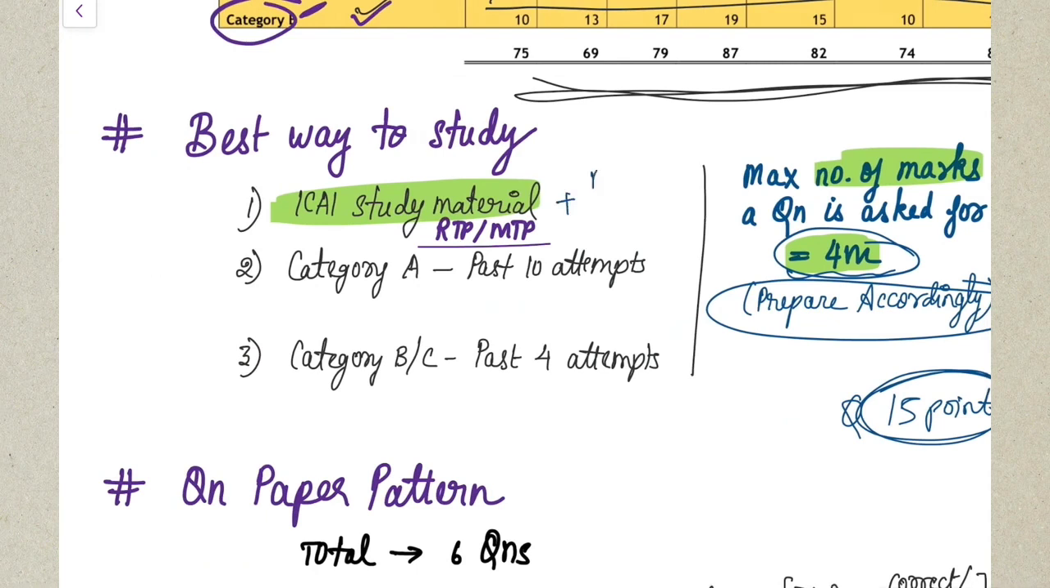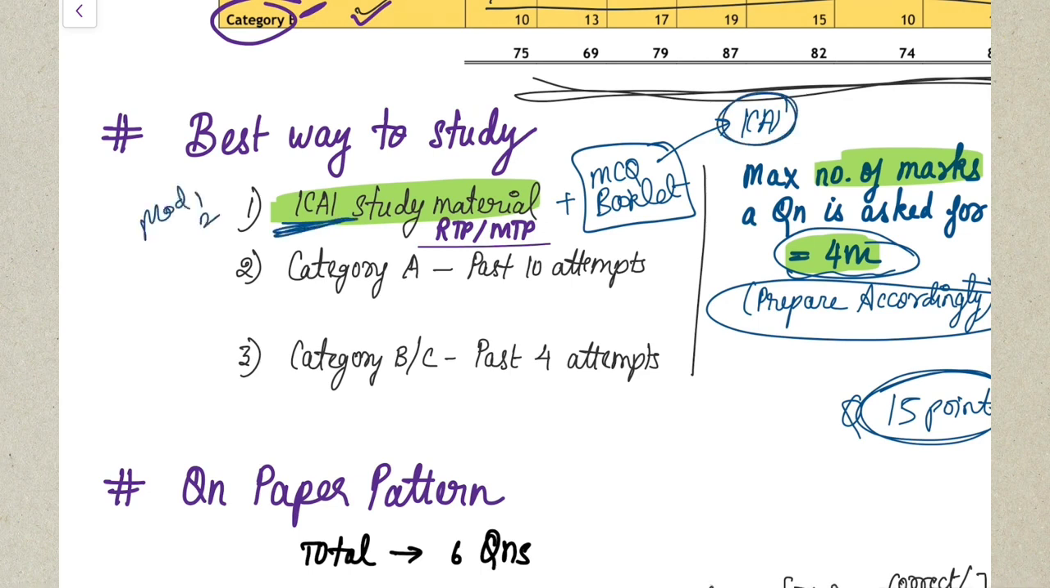Along with ICAI study material, please study your MCQ booklet also. Please go through your MCQ booklet also, so it will give you an idea of how MCQs are being framed in the examination. This MCQ booklet will be available on your ICAI website. And when you are studying your ICAI study material, that is your module number 1 and module number 2,